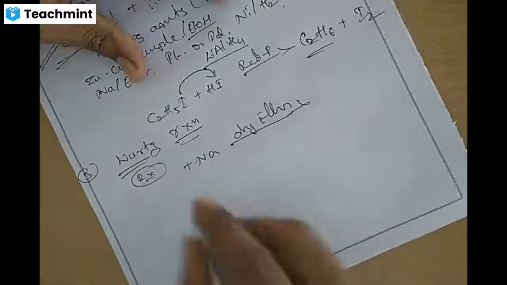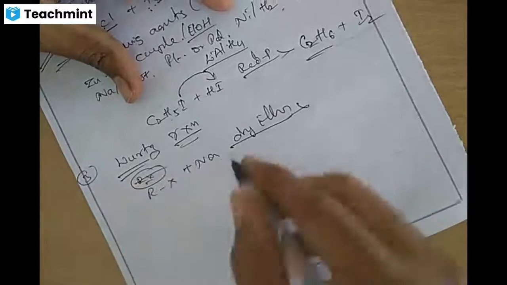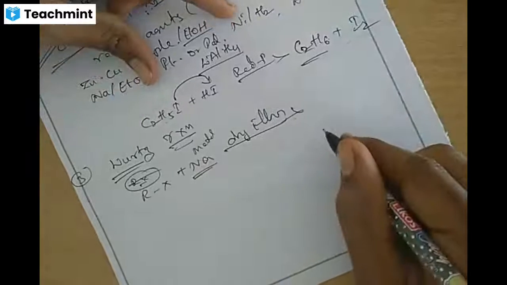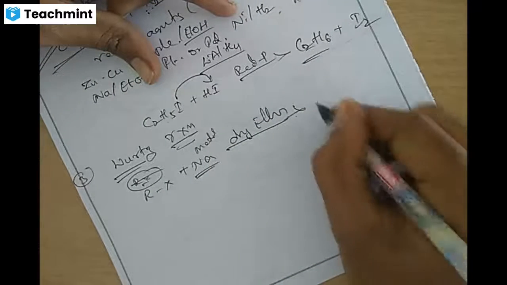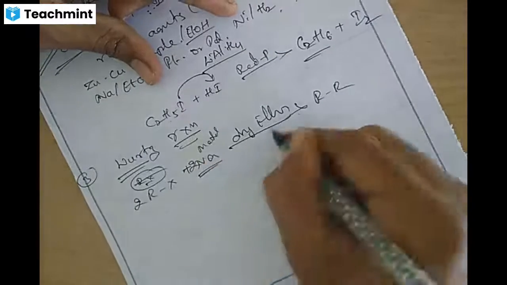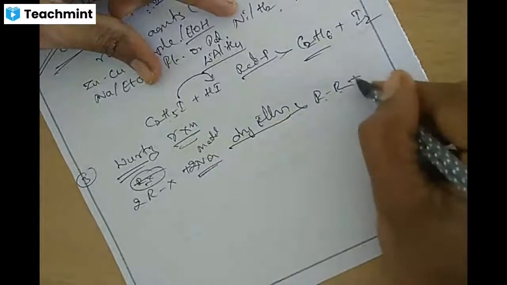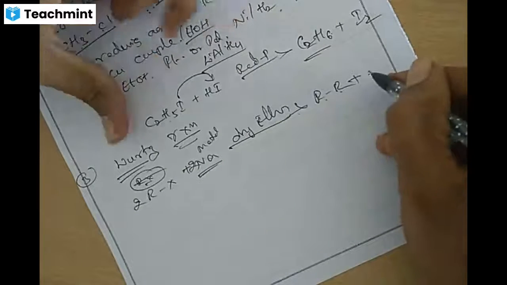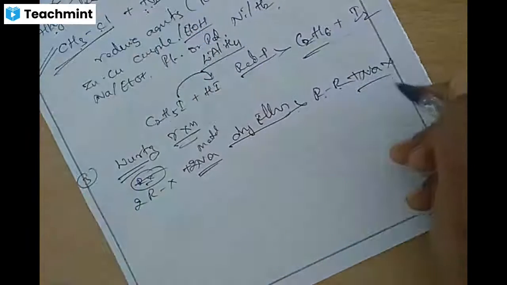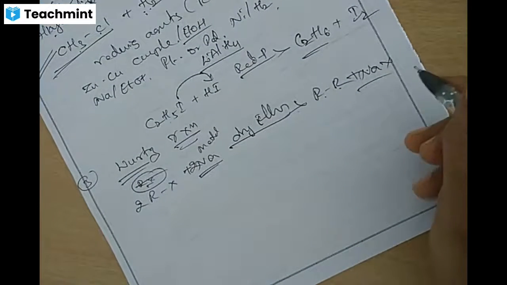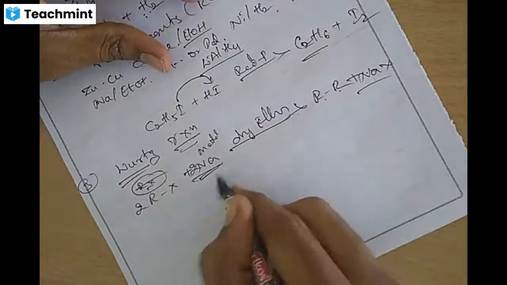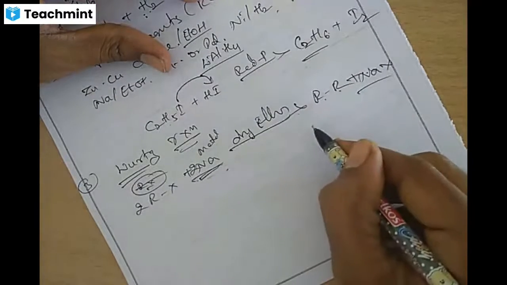We get the higher alkane R-R, along with NaX, the respective sodium halide. Alkyl halide treated with sodium metal in dry ether.